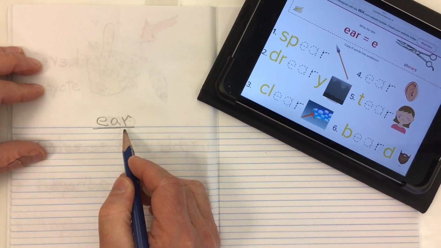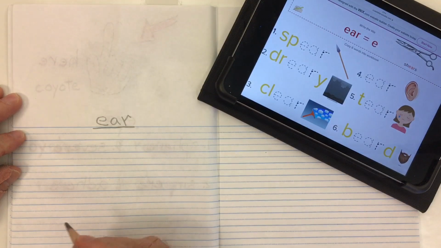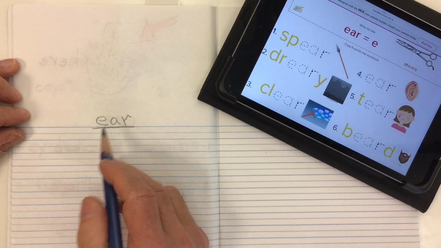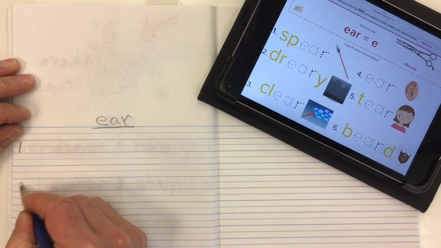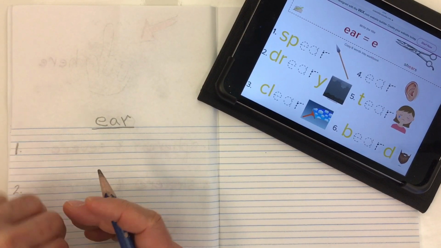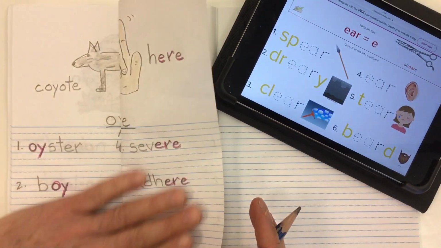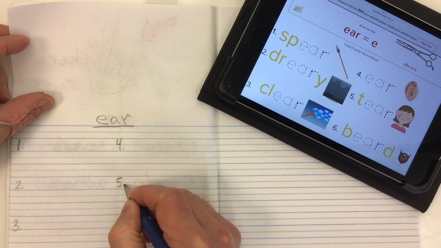We're going to underline that as our title, and we're going to put our date up in the top corner for whatever day it is. We're going to do 6 words that have the E-A-R, the ear sound in it. So let's do 1, 2, 3 down the side. You can fold this page. Find that middle part of the page to write our 4, 5, 6.